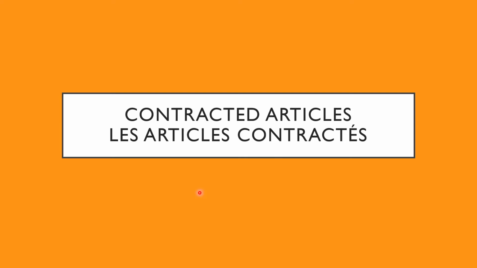Welcome to a new grammar lesson on contracted articles today, les articles contractés. Now, contracted articles may seem like a big term, but it's very simple. It's basically when the two place prepositions à and de, where à is to or at, and de is from or of, come in contact with a definite article, that is le, la, l apostrophe, les, then it changes its form sometimes. And what you get is the resultant contracted article. It's not very difficult, so let's look at how it works.